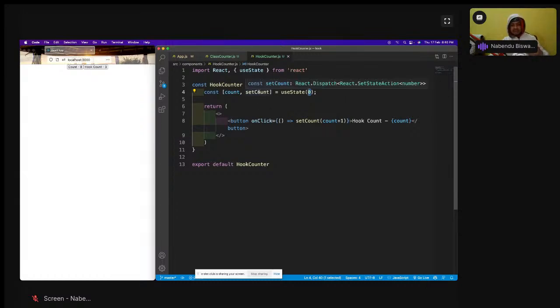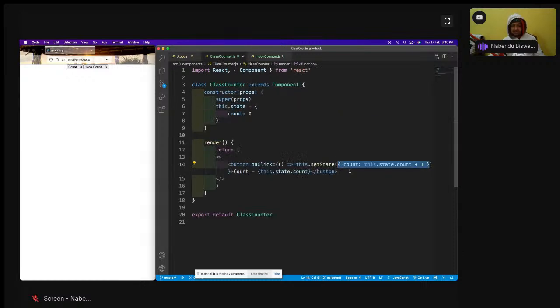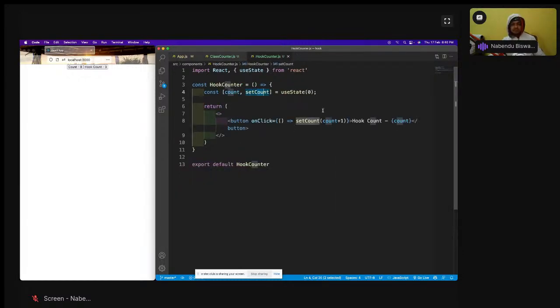This is again not a keyword, but we should do it like this because that is the industry standard. Count, set count means this should be camel case and it is like that. And here set state was a keyword, but here it can be different things. So I can have 10 state variables and it will have 10 different names. So this is how it works, and everything else is the same.